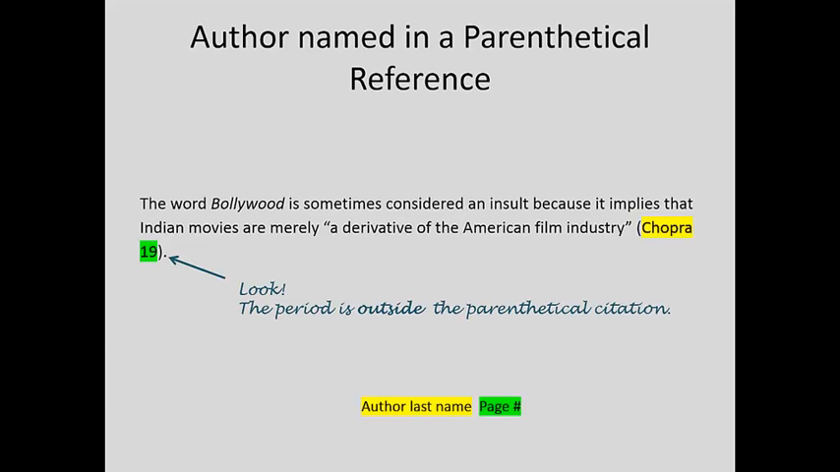And notice that the period for the sentence comes outside the parenthetical citation. It seems weird. It seems like it should go after American film industry, but it doesn't. It goes outside the parenthetical citation.